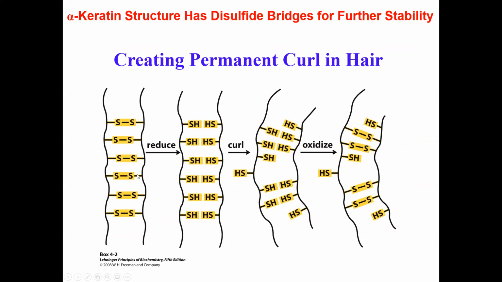And so this actually is a little useful, and my students always get excited about this. So I always tell a personal story, but I will skip that for now. But when you go to a salon, right, and you want to create a curl, this is what happens, okay? You have all these disulfide bridges between the strands of your hair, right, protein alpha keratin.